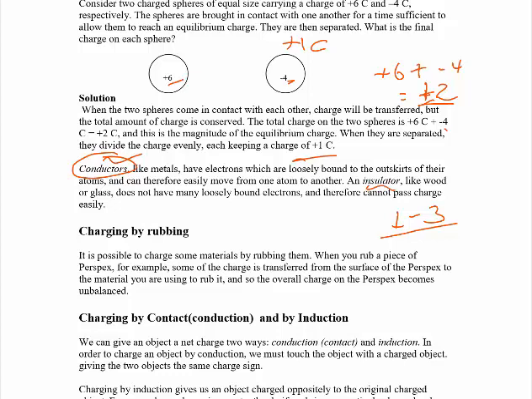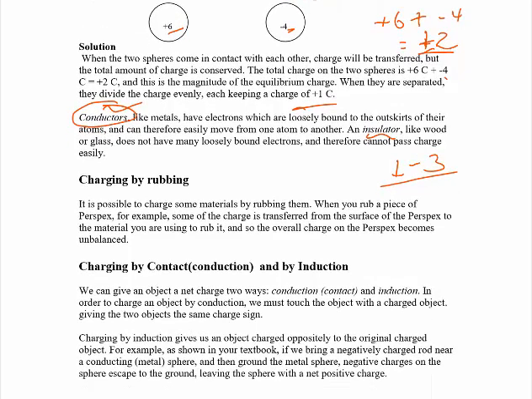Insulators are like wood, glass, and other substances, but these insulators do not have any free electron in their outermost shell. Since they don't have any free electron there, they couldn't conduct electricity. Therefore, conductors conduct because of their free outermost shell electrons. Insulators will not conduct electricity because they don't have any free electron in their outermost shell.